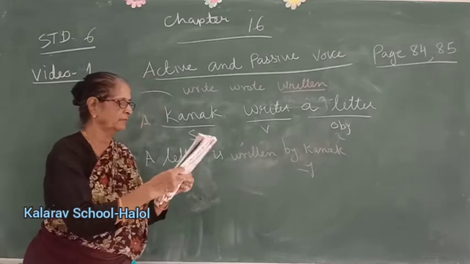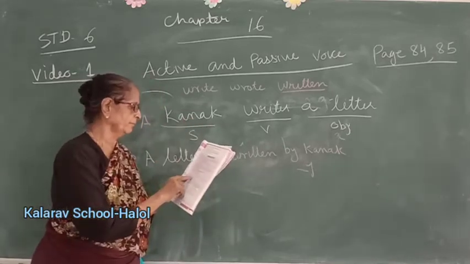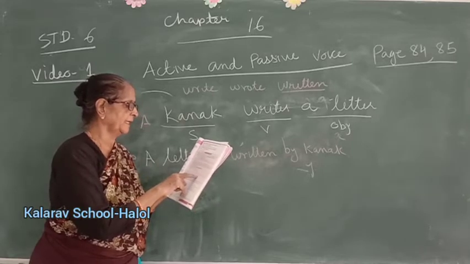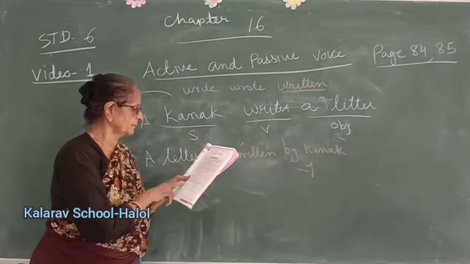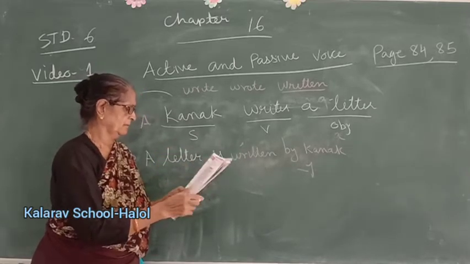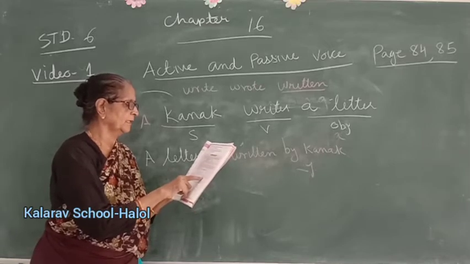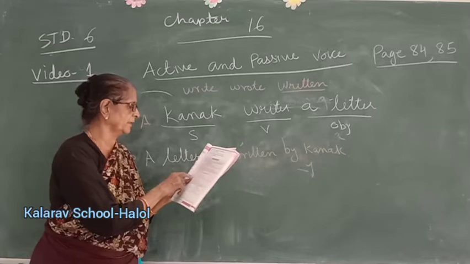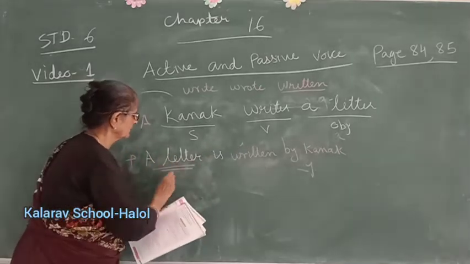Understood? Same way second. Here Kanak is the doer of the action. Doer, subject. In sentence A. And a letter is the subject in sentence B. In sentence B, a letter. Yeah. A letter is written by, yeah. So, a letter is the subject in sentence B, but it is not doer of the action. Okay, letter is not doing work. This is object.